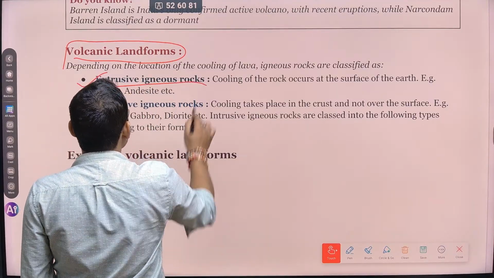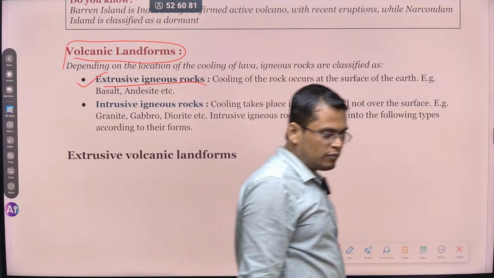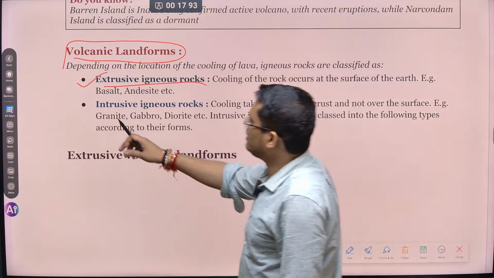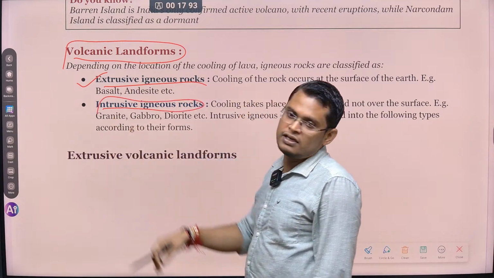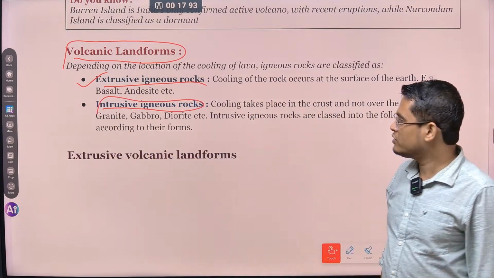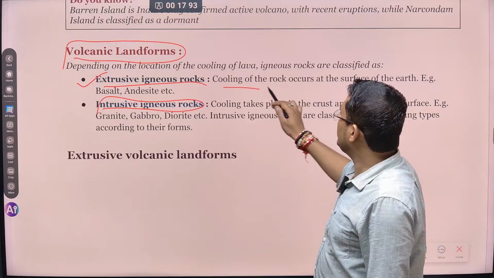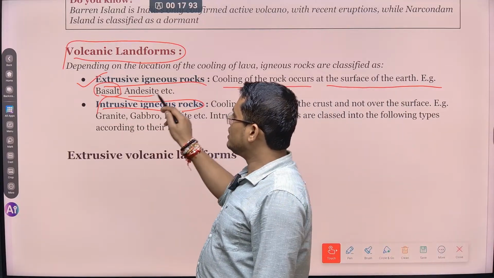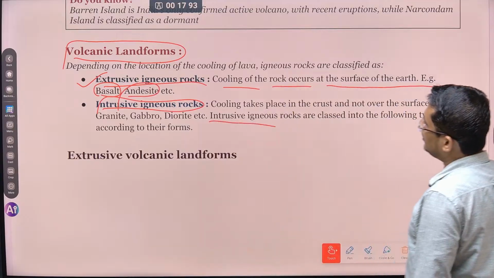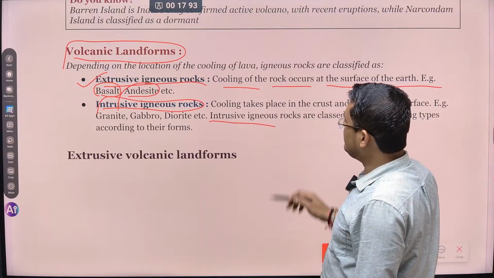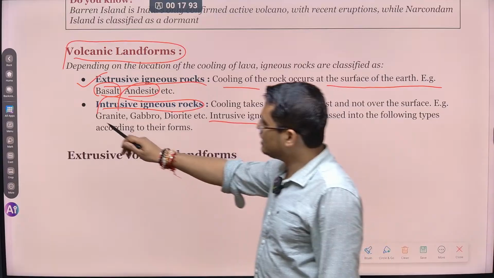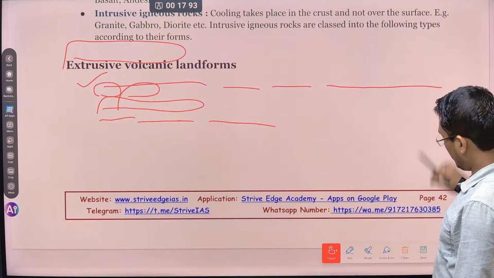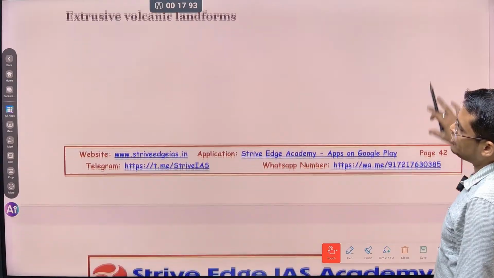extrusive igneous rocks. That means a rock that is formed on the outside of the earth's surface. This is called extrusive igneous rock, and the landform that is formed inside the earth is called intrusive igneous rock. The cooling of rock occurs at the surface of the earth, for example leading to the formation of basalt and andesite. Intrusive rocks form inside the earth, leading to the formation of granite, gabbro, diorite.